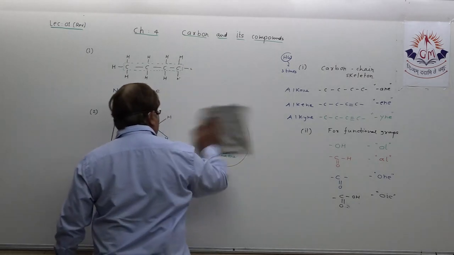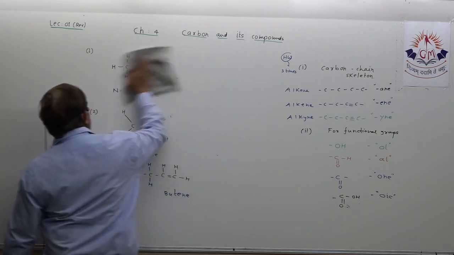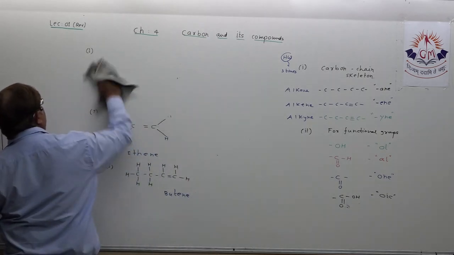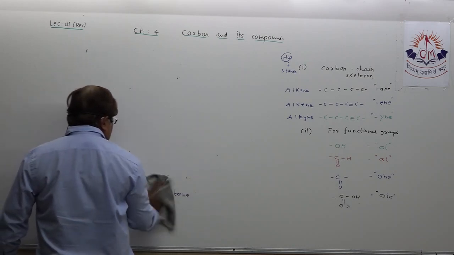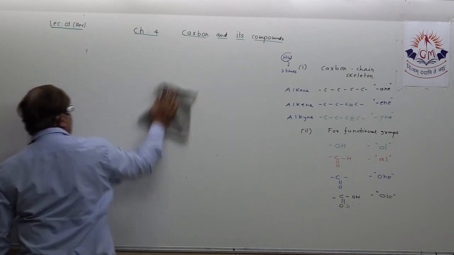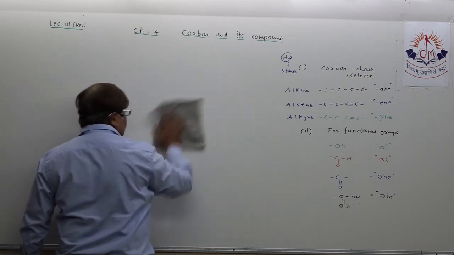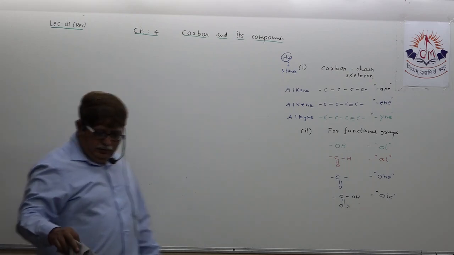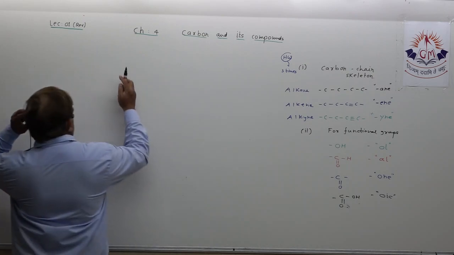I still want to discuss with you in this lecture two other structures. And dear student, you should take this revision lecture as an accurate study for understanding the nomenclature. Suppose let me show structure number 5.